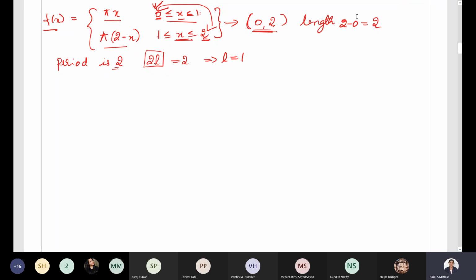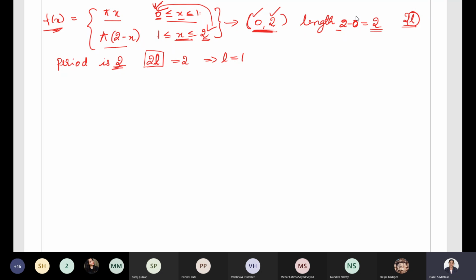And how do you find the length of the interval? It is upper limit minus lower limit. Upper limit is 2, lower limit is 0. So 2 minus 0 is 2. So this is the length. Length is period. And here, in order to find the value of L, what is 2L? We consider all the questions will have period 2L. In order to find the value of this L, what we need to do? 2L equal to the period of this question we have to put.